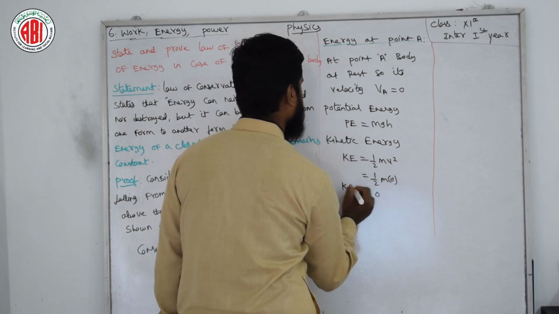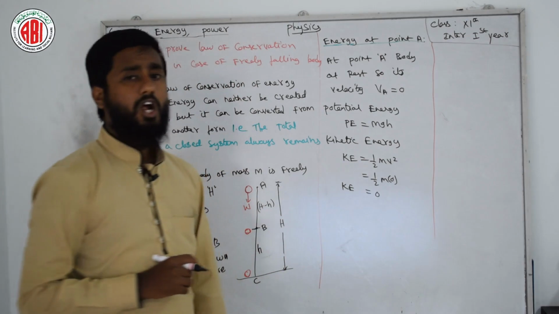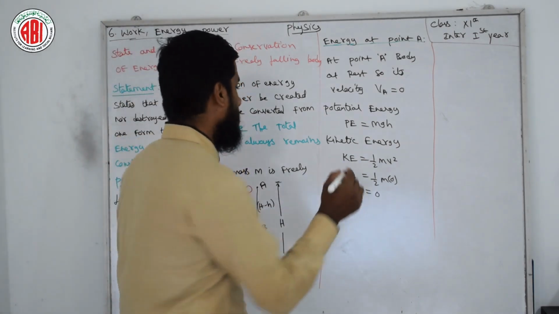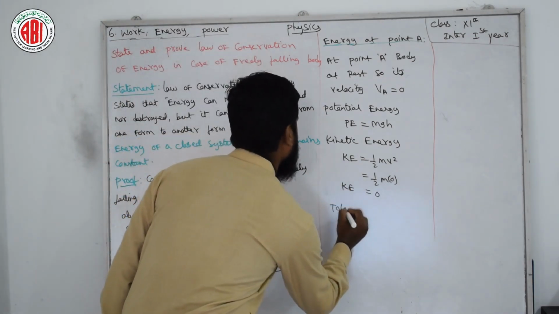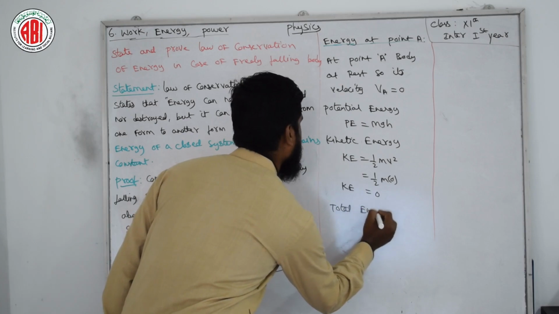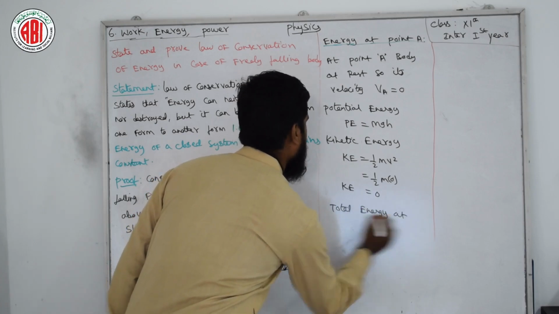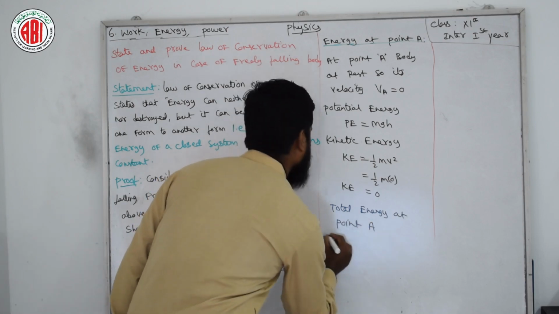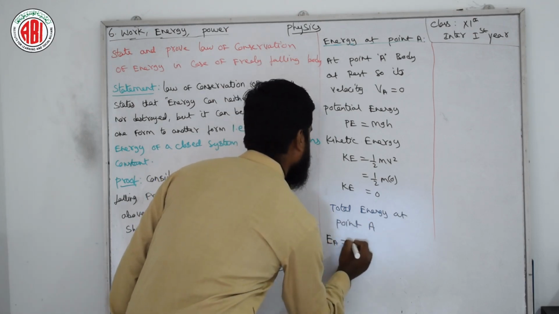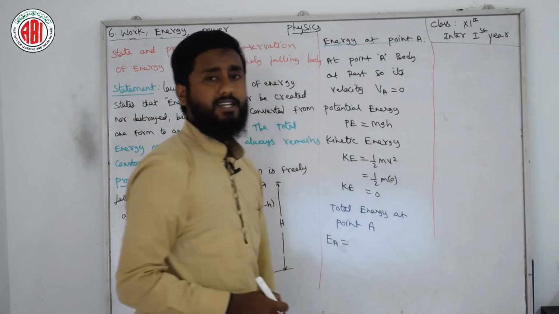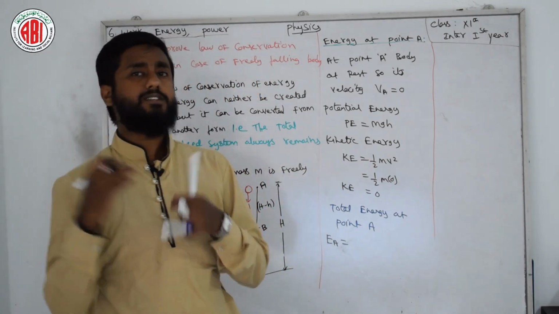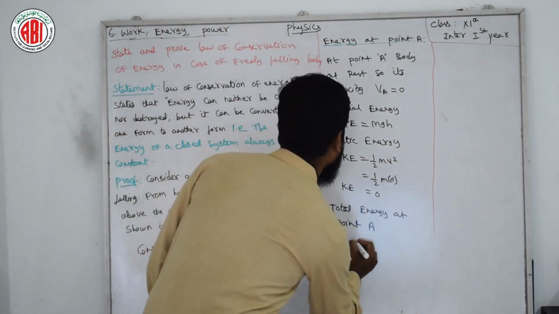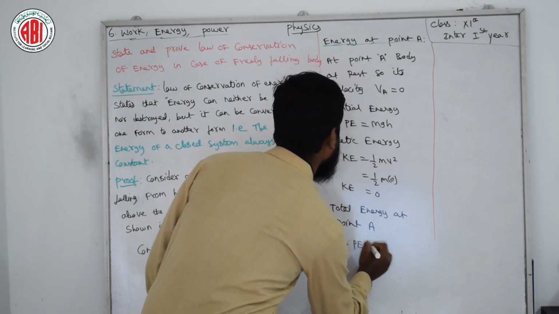So KE is 0. Now we are considering total energy at point A. I am considering this as EA equals total kinetic energy plus total potential energy, simply PE plus KE.